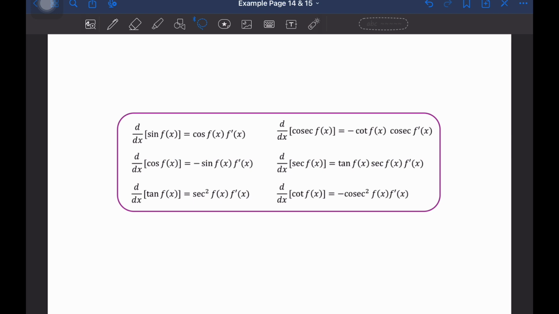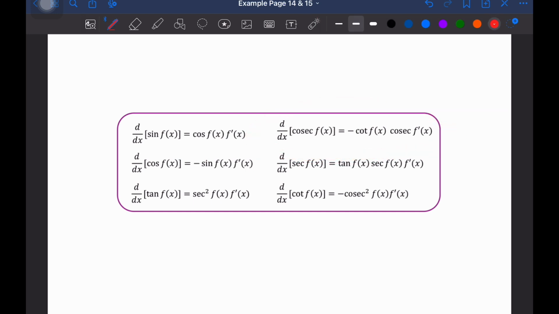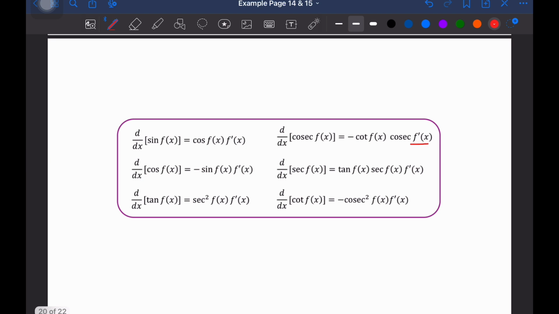Okay, but before that, I want you to make a little correction at the formula for trigo differentiation. On this part there is a small correction. Make sure you correct it. Over here, it shouldn't have f prime. Remove the f prime, and only at the back multiply with f prime x.